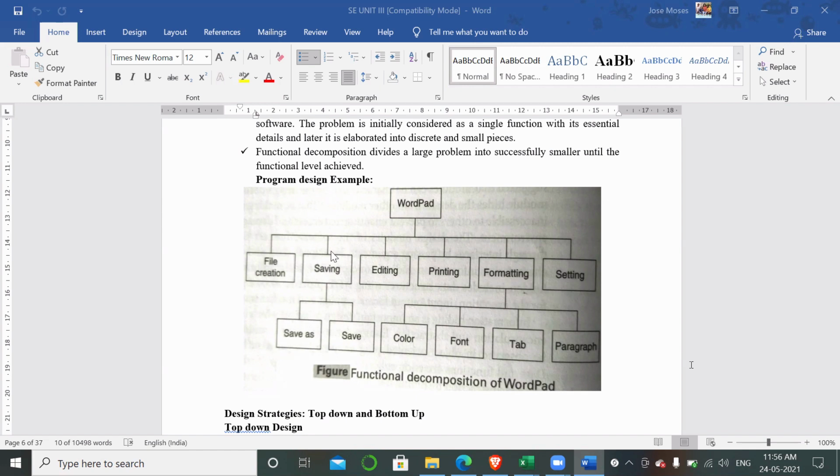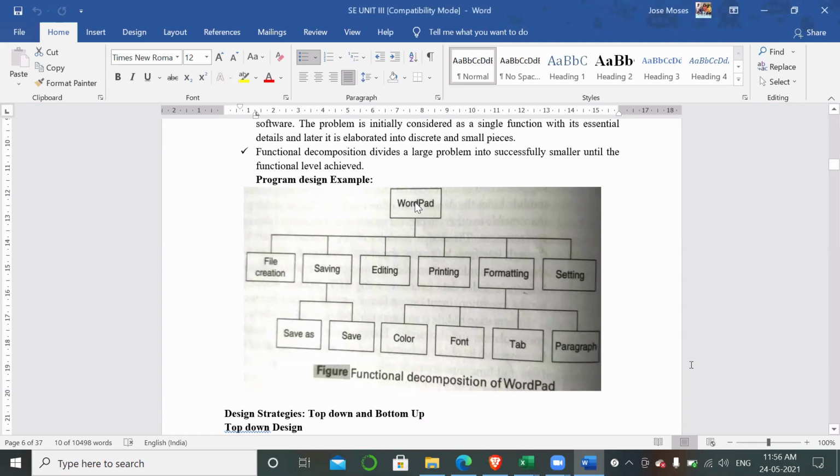And number two is, whenever you are dividing the functionality and there is some error taking place, like suppose if WordPad is not working, you don't know where the error lies.